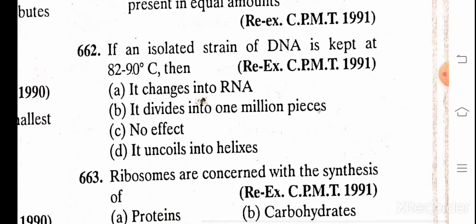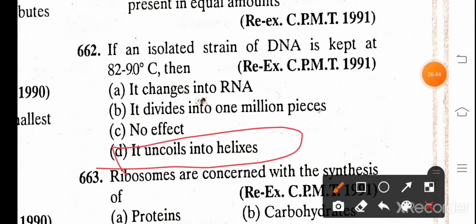If an isolated strain of DNA is kept at 82 to 90 degrees centigrade, then A. it changes into RNA, B. it divides into a million pieces, C. no effect, and D. uncoils into the helix. And the correct answer is uncoils into helix.